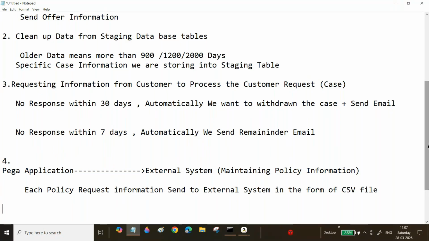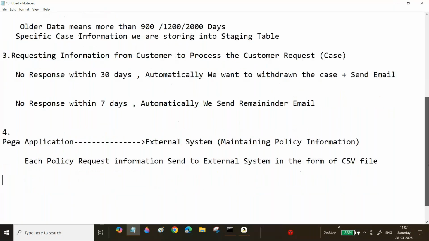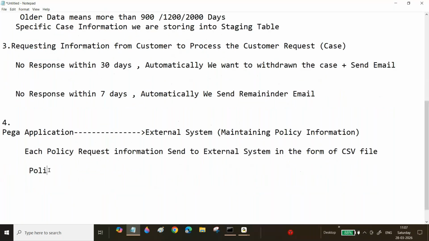Why? Because they are expecting the data: the policy ID, policy folder name, requested date, vendor name, and case status.